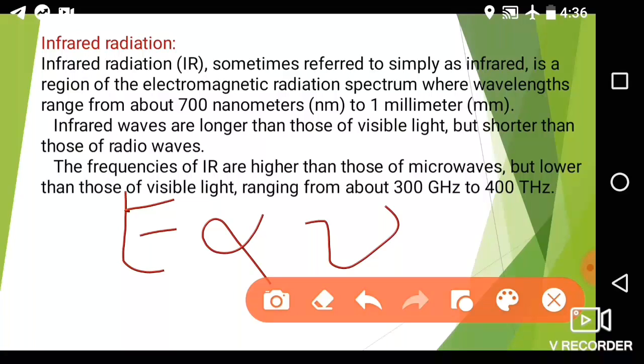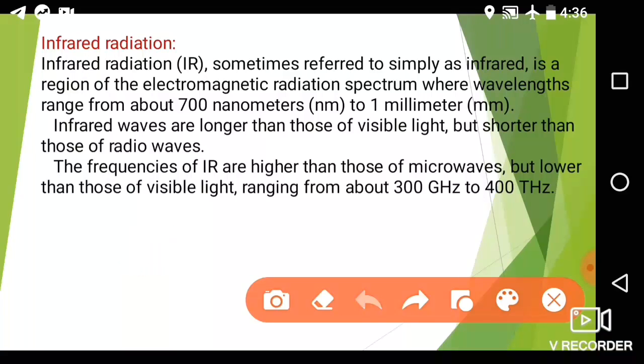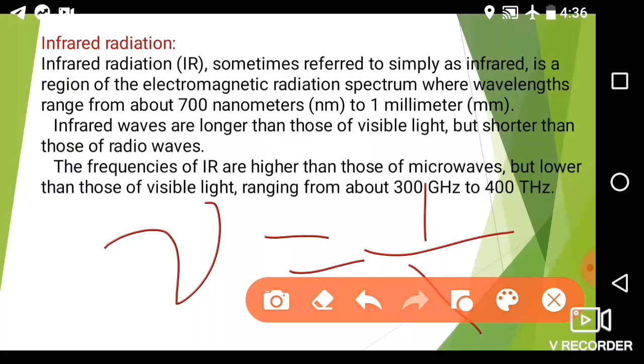So the energy of the IR radiation is higher than the microwave. What does this mean? As you know, the relationship between frequency and wavelength is frequency equal to 1 by lambda.